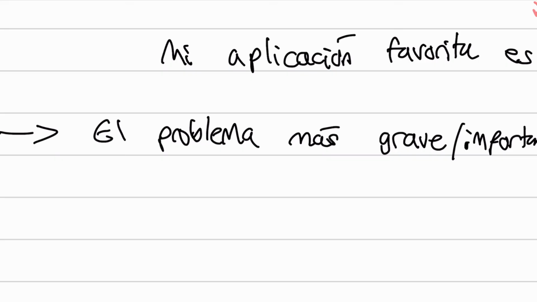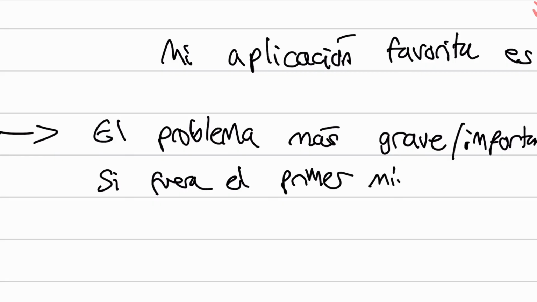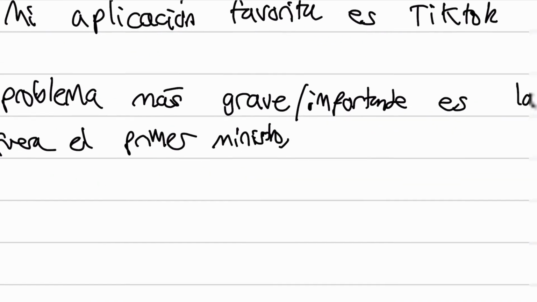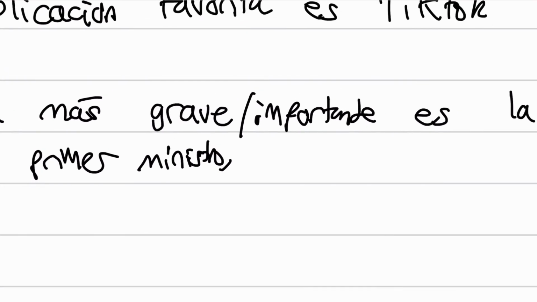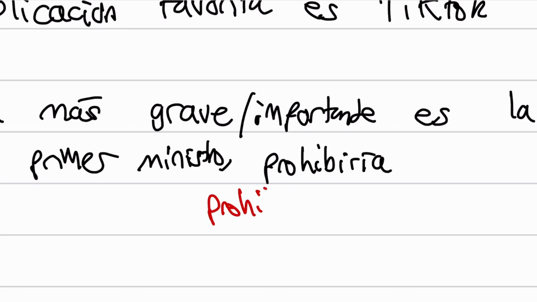And then what other tenses can we use? This one is a little bit harder to use other tenses, but let's talk about the future. So let's use maybe the subjunctive, si fuera el primer ministro. If I was the prime minister, what would I do? I can say I would ban. So prohibir is to ban. So prohibiría is the conditional tense. So I've just done that from the infinitive prohibir and added on ía there for the conditional tense. So I would ban.